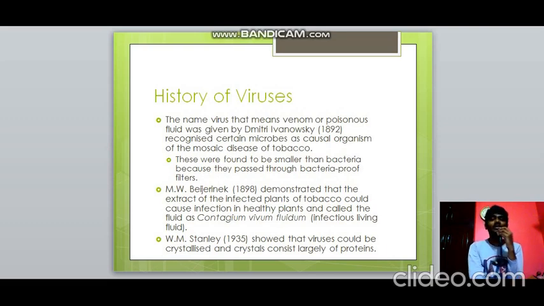And how did he find this? He was the one who actually discovered the tobacco mosaic virus, and he discovered that these viruses are ones which infect the tobacco very hard. And then these were found to be smaller than bacteria because they could pass through the bacteria-proof filters, so they were smaller than bacteria.